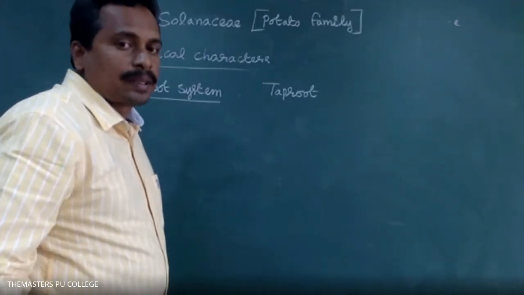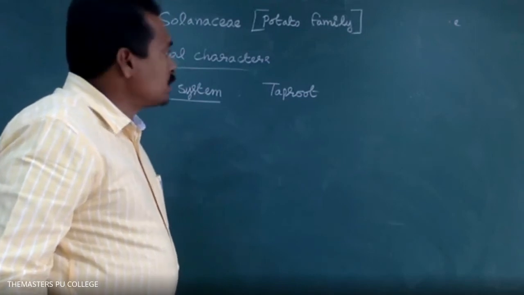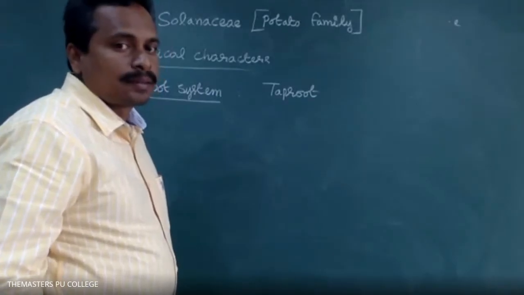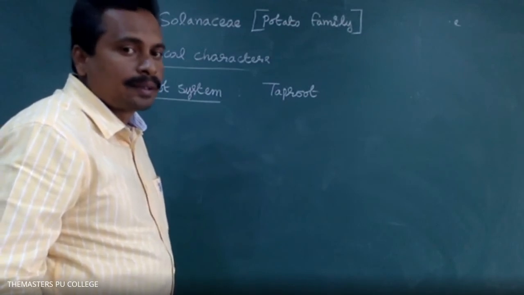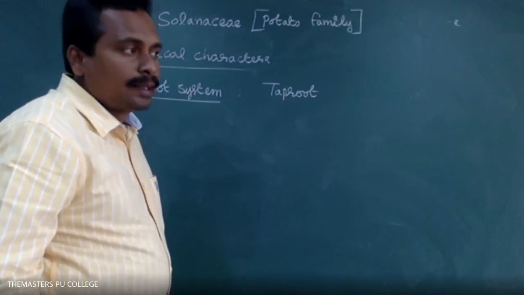Root nodules are present. Sir, Solanaceae and Fabaceae are dicotyledons, no sir? Yes, Solanaceae dicotyledons, Fabaceae dicotyledons. Liliaceae is monocotyledon.